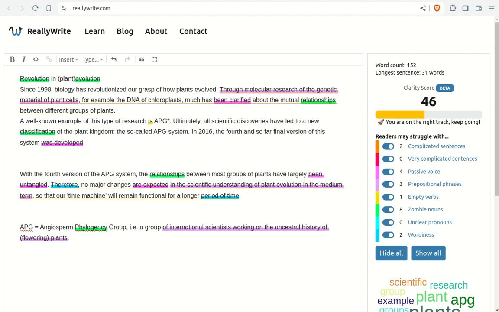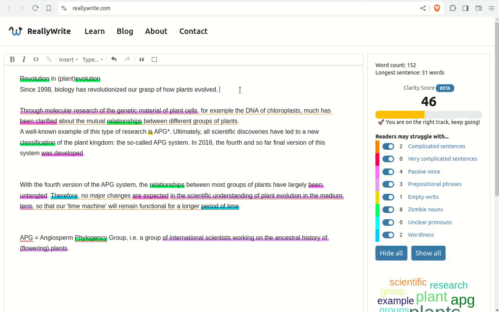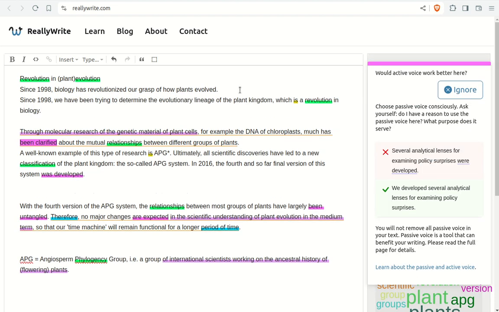We could also have made that sentence differently. We could have also started with we. If we didn't really know what we were talking about, we can always go back to we and try to figure out what's happening. We could say, we have been trying to determine the evolutionary lineage of the plant kingdom, which is a revolution in biology.